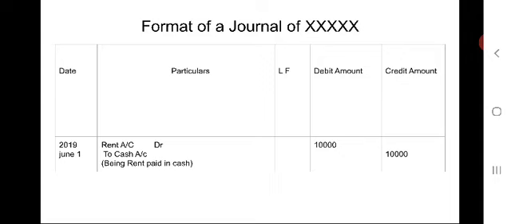This narration gives information about the entry like this: being rent paid in cash, as the amount of cash rupees 10,000 has been paid towards rent on June 1st of 2019. To understand this transaction, the narration should be like this. It should be very clear, very specific, so that it is written like this: being rent paid in cash.